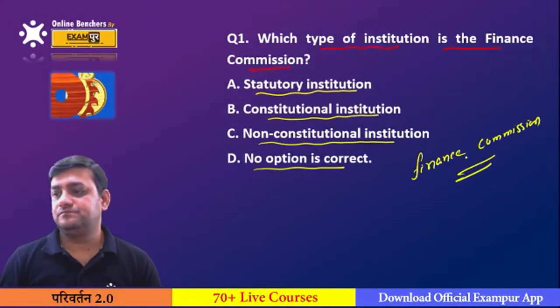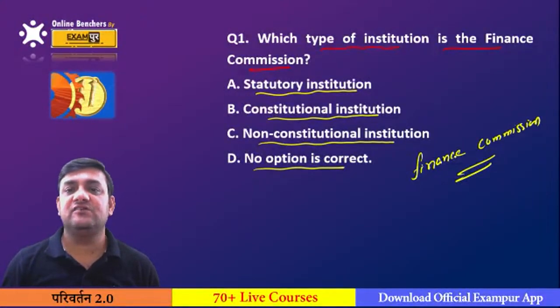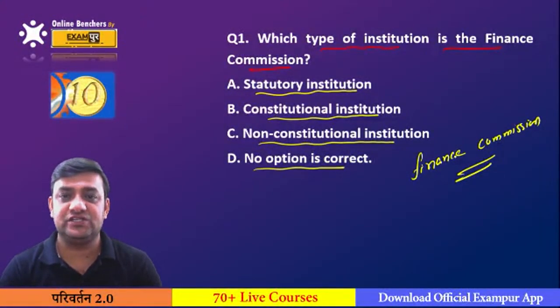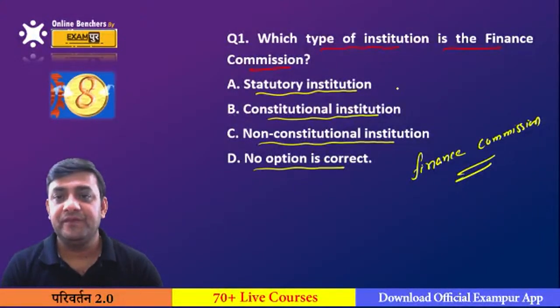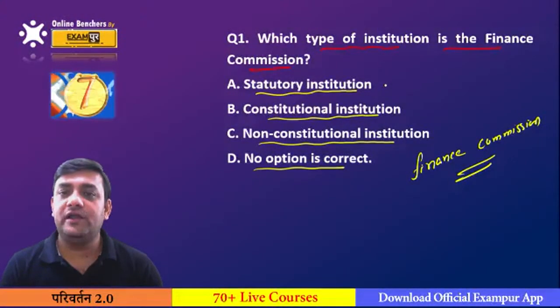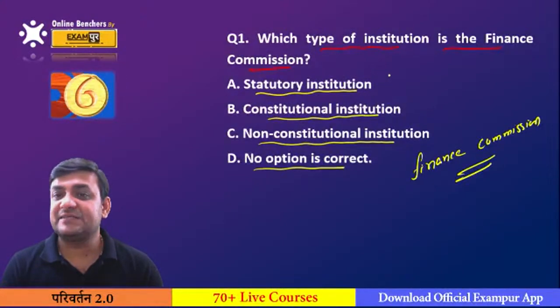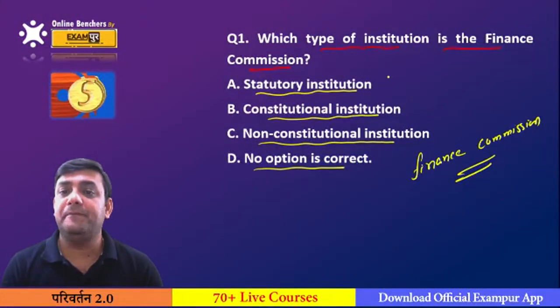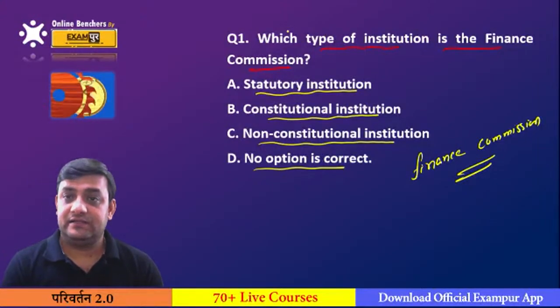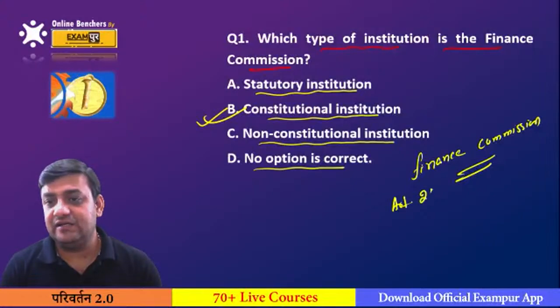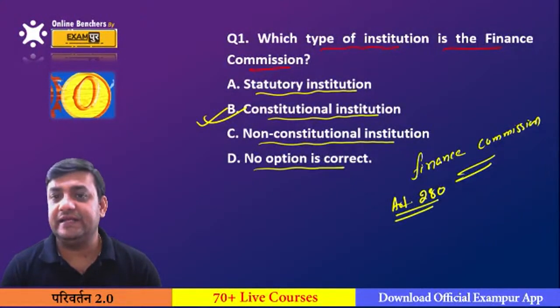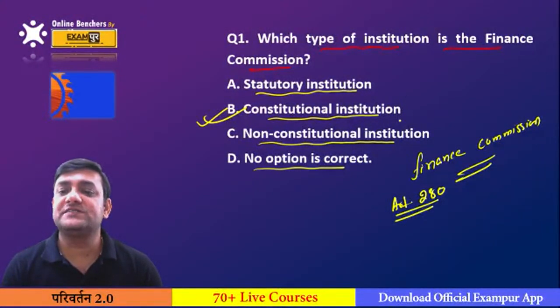Which type of institution is the Finance Commission? Is it a statutory body? Always remember one thing: those institutions are called statutory which have been passed by an Act of Parliament but are not mentioned in the Constitution. But this Finance Commission, which is under Article 280, is purely a constitutional institution.